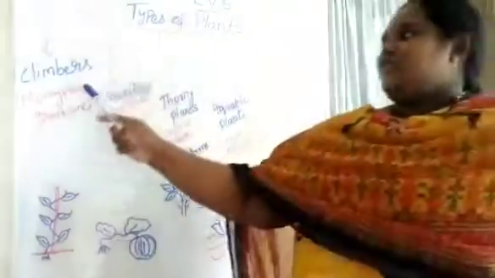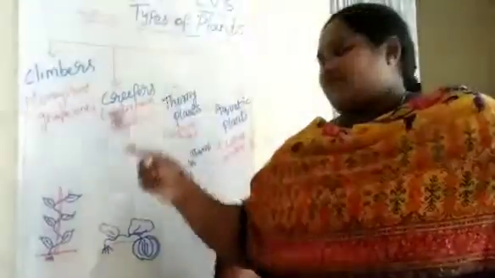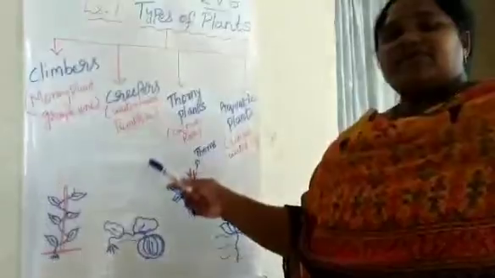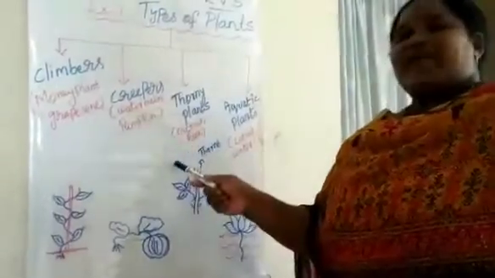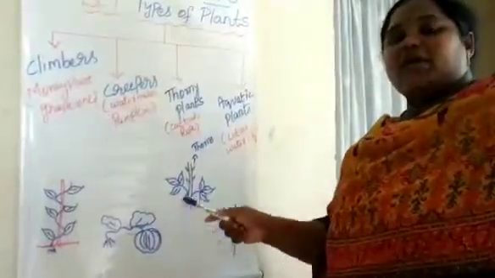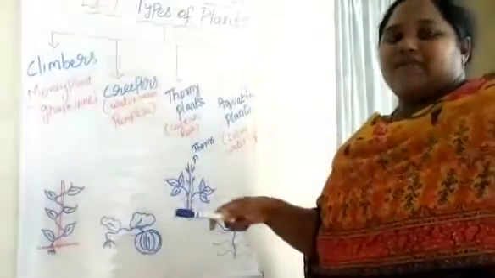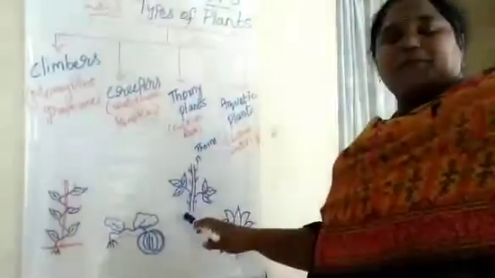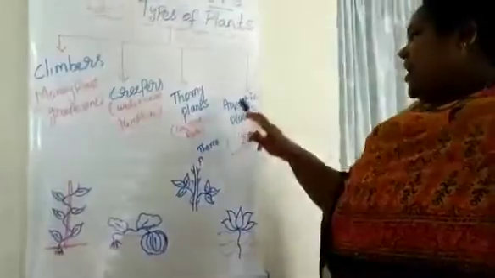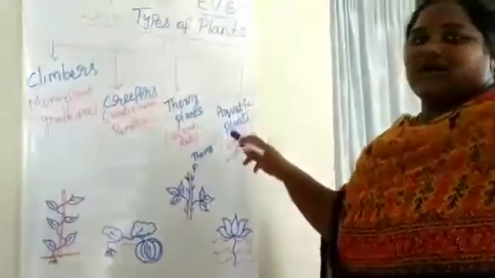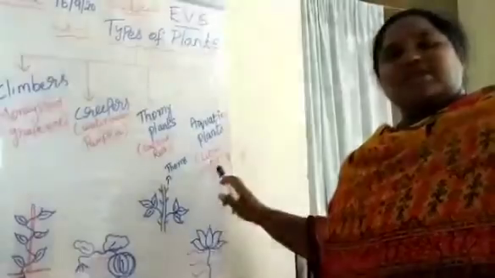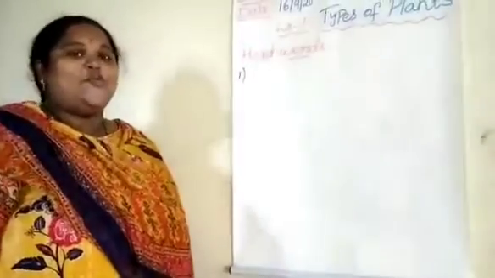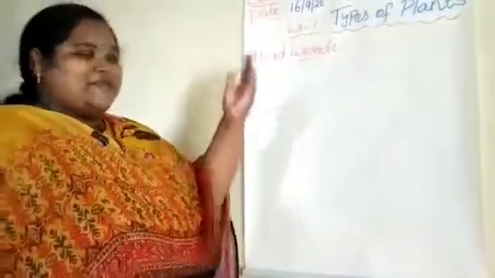So climbers means they will grow upwards with support. They have very weak stems. And creepers means they will grow along the ground. And thorny plants means they have thorns on the body to protect from other animals. When animals eat this plant, the thorns will help to protect the plant. And next one is aquatic plants. Those are water plants. Example, lotus and water lily. Okay children, I hope you have understood the topic of types of plants.